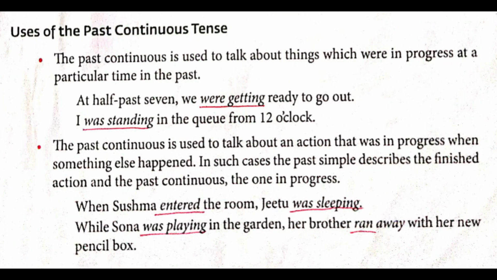Now let's study uses of past continuous tense. The past continuous is used to talk about things which were in progress at a particular time in the past. At 7:30, we were getting ready to go out. So underline, students, were getting. For what it is used? To talk about past things which were in progress at a particular time in the past. So at 7:30, what were you doing? We were getting ready. So that event is over.